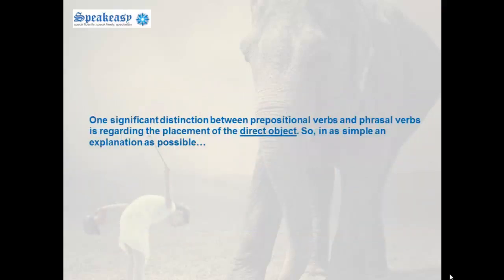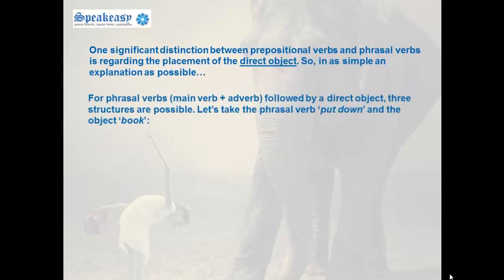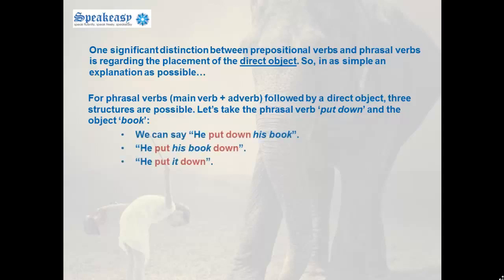One significant distinction between prepositional verbs and phrasal verbs is regarding the placement of the direct object. So, in as simple an explanation as possible, for phrasal verbs, the main verb plus an adverb, followed by a direct object, 3 structures are possible. Let's take the phrasal verb put down and the object book. We can say, he put down his book.